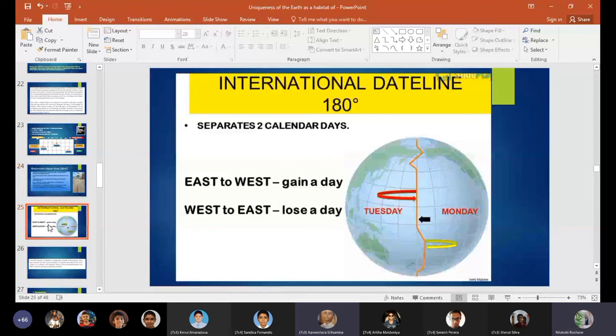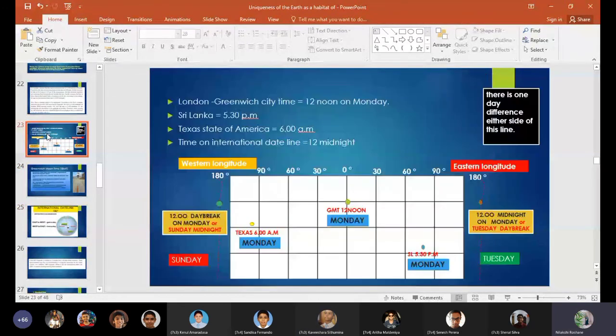Earlier we discussed that when crossing the 180 longitude, the clock should be adjusted accordingly as there's a difference of 1 day on either side of it. It means that Sunday midnight is also equal to 12 daybreak on Monday.